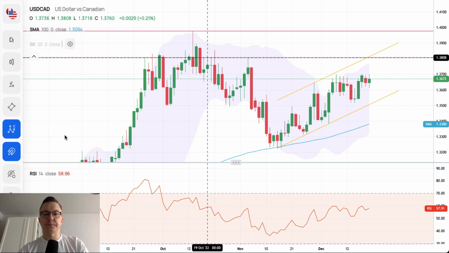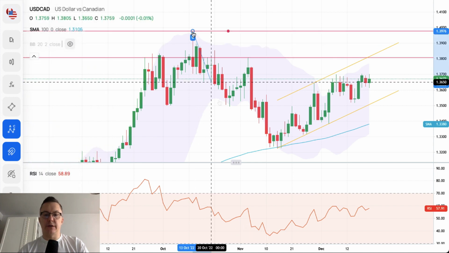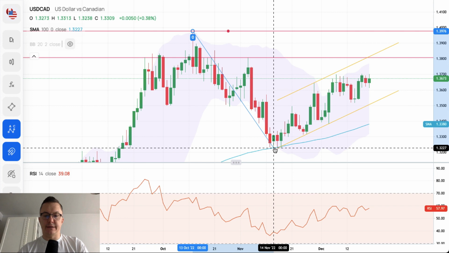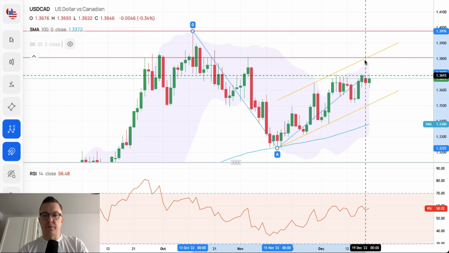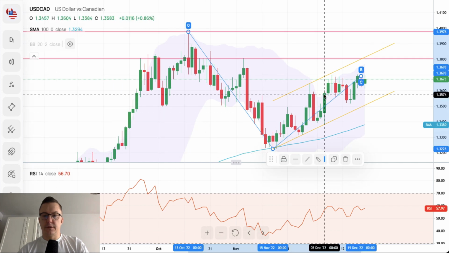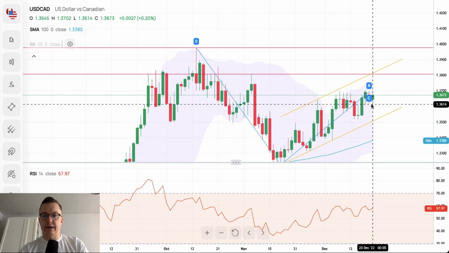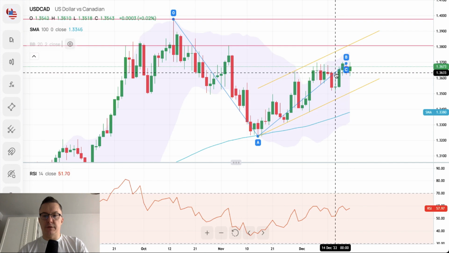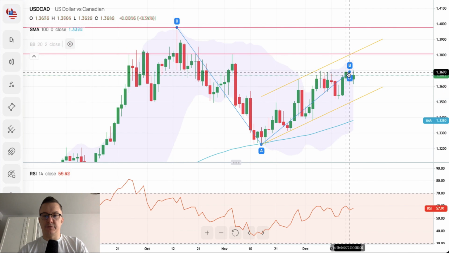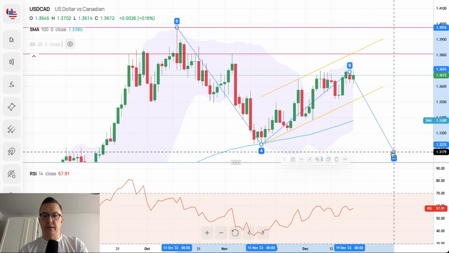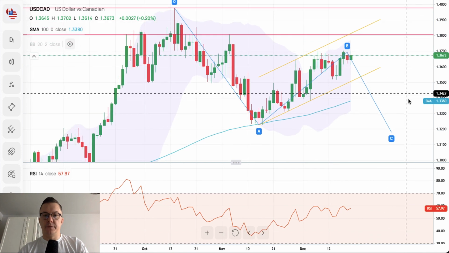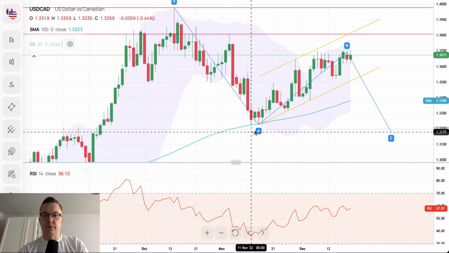There you go. From the top, the correction is A, B, C. That's the wave A. Now it's a B, which might be a little more complex. We are waiting for the wave C to the downside, which will be below the wave A low.